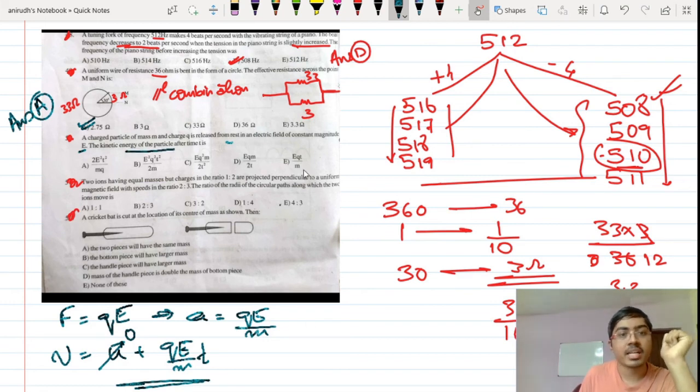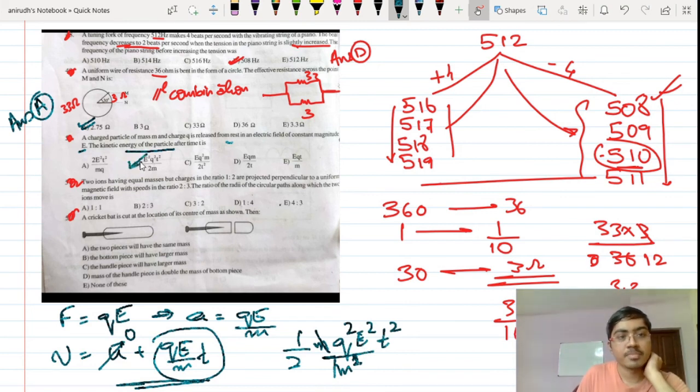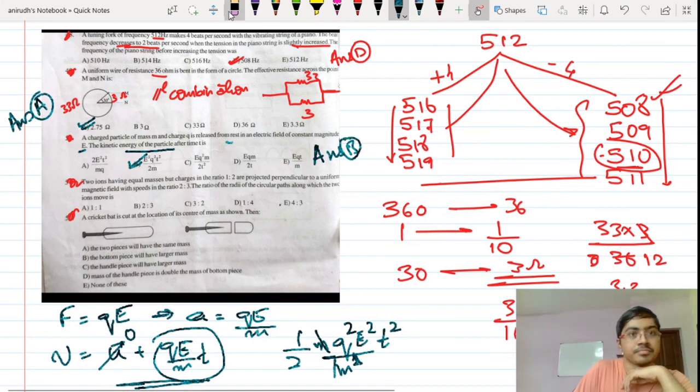They are asking you the value of kinetic energy. So that is half m v square. So this square has to be taken: q square E square upon m square multiplied by t square. Okay. So this will go over there. So half q square E square t square by 2m... so my option is this. So the answer is option B, right? Okay.